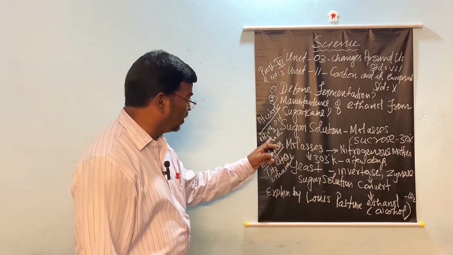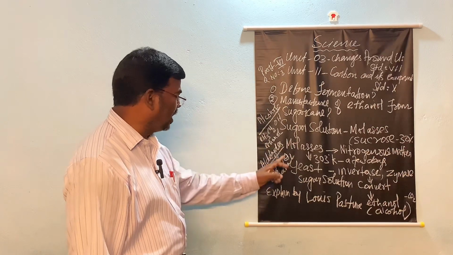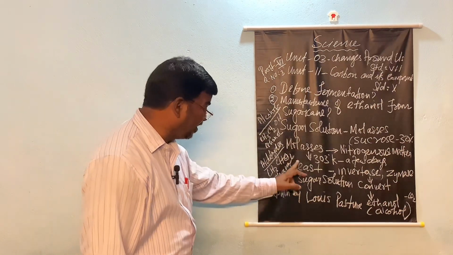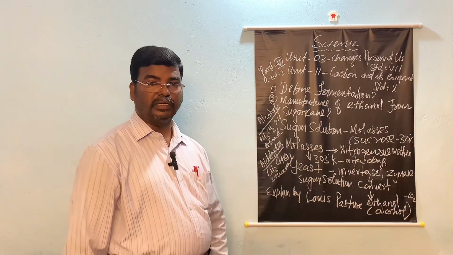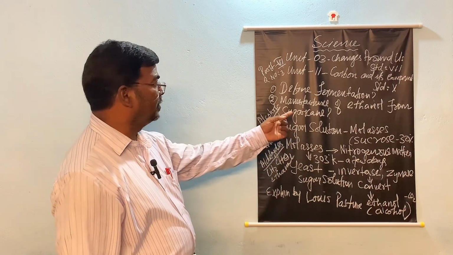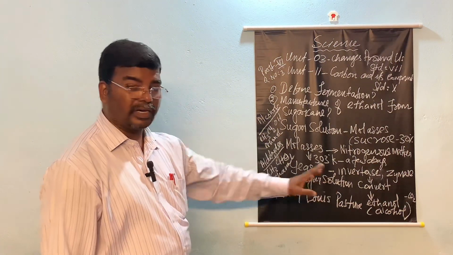So that is the separate formula. Under alcohols, that is ethanol. Under aldehydes, that is called ethanal. This is the way we can get alcohol or ethanol from the sugar solution.